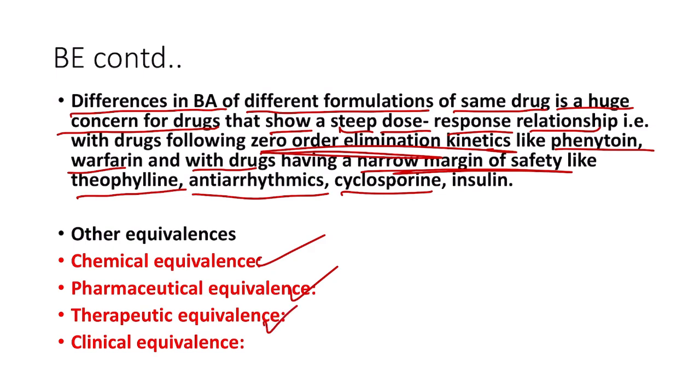Next is therapeutic equivalence: two brand products of one drug are therapeutically equivalent if they provide an identical in vivo pharmacological response as measured by the control of symptoms of a disease and safety profile. Then we have clinical equivalence, that is if one structurally different drug can provide the same clinical response as another drug, then they are clinically equivalent.